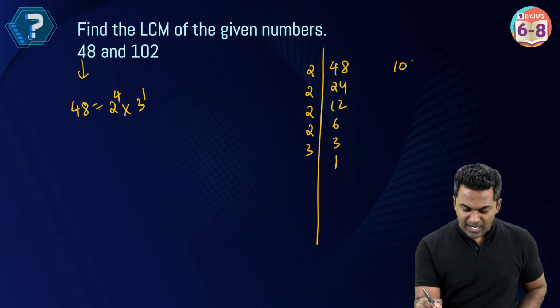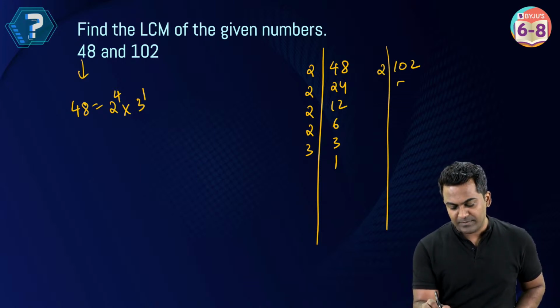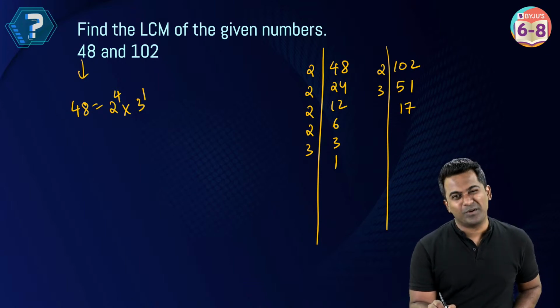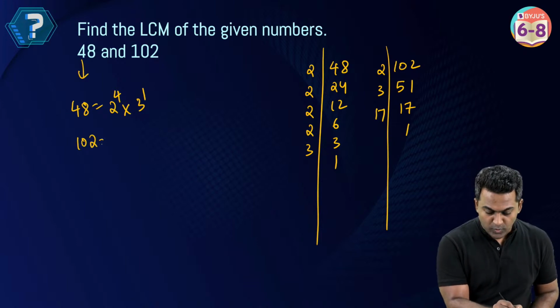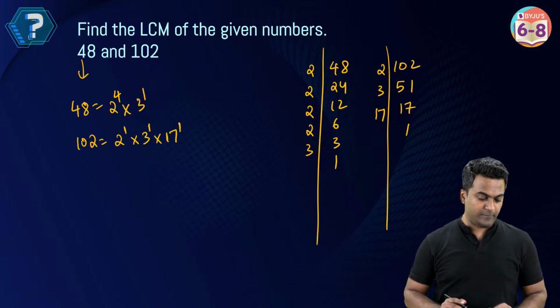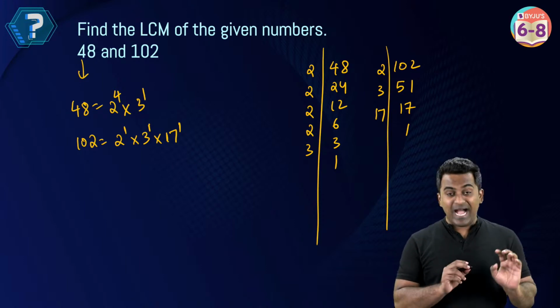In a similar way, 102, let's prime factorize 102. This is going to be 2 times 51, 3 times 17, and then 17 times 1. So now 102 is 2 power 1 multiplied with 3 power 1 multiplied with 17 to the power 1. Okay, this was simple. Now, how do we find LCM?